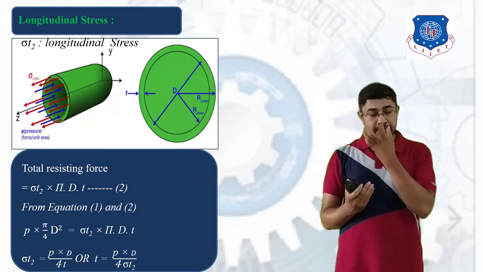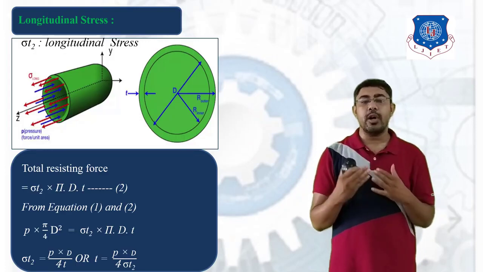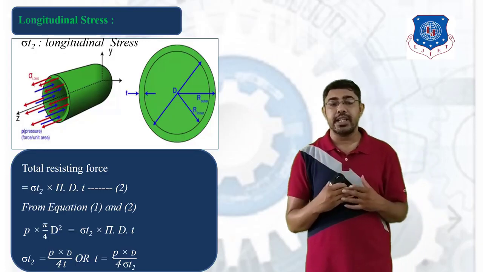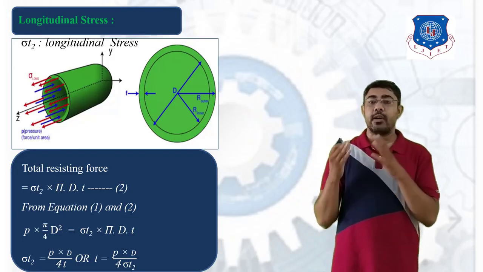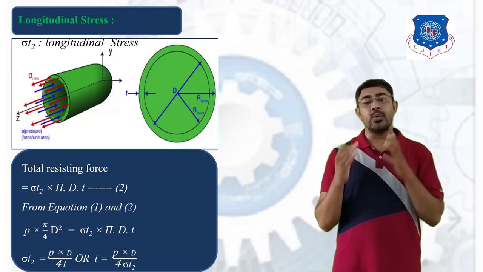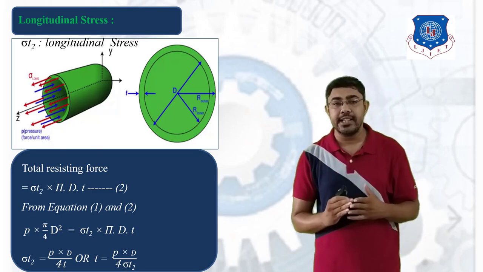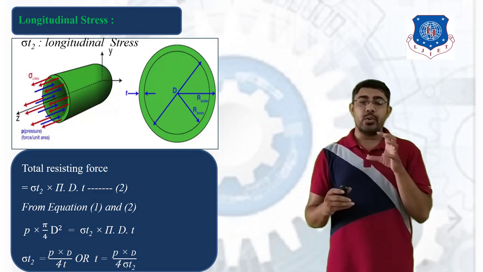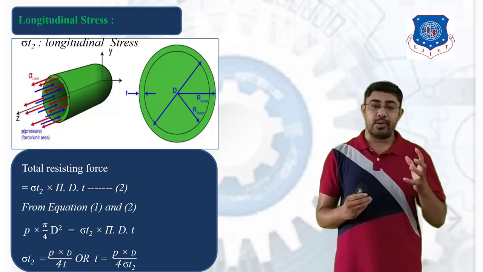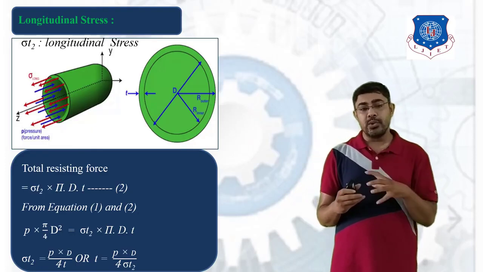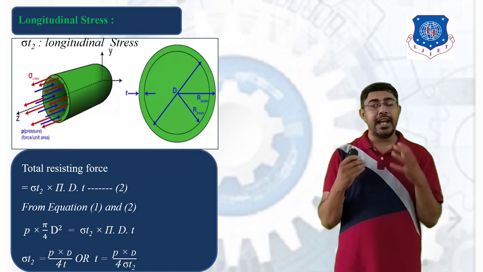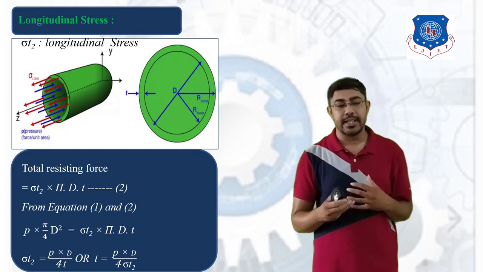And if you see both equations of sigma T1 and sigma T2, sigma T1, the hoop stress, is 2 times the longitudinal stress. So these two equations are very important to design pressure vessels. You have to use these two equations while doing the design of a pressure vessel.